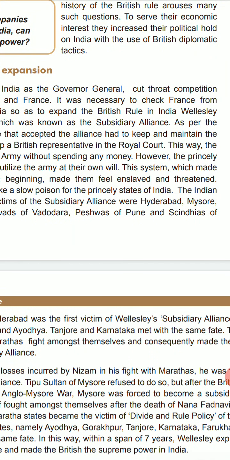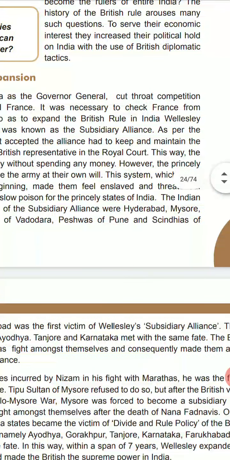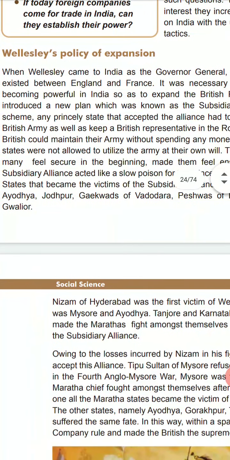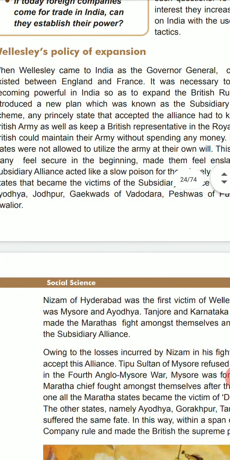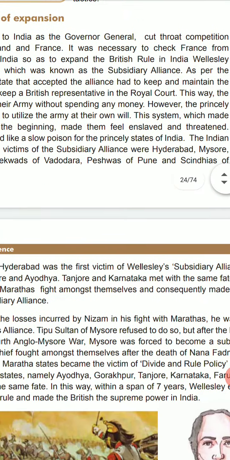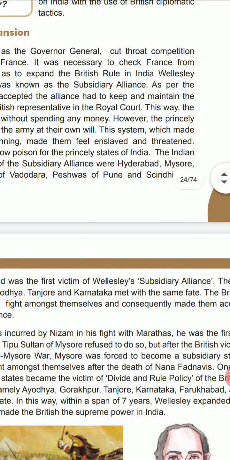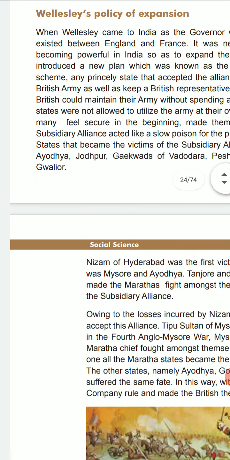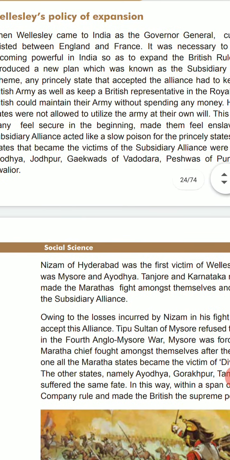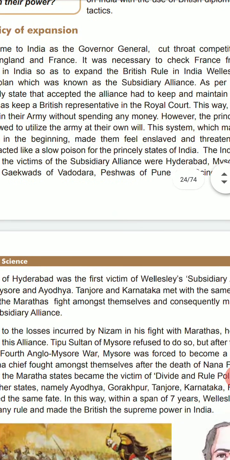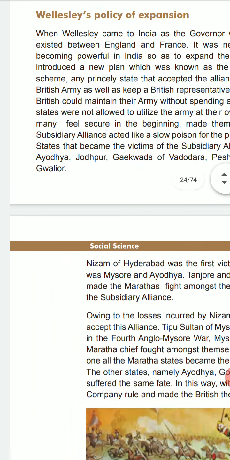Okay? However, the princely states were not allowed to utilize the army at their own will. This system, which made many feel secure in the beginning, made them feel enslaved and threatened.